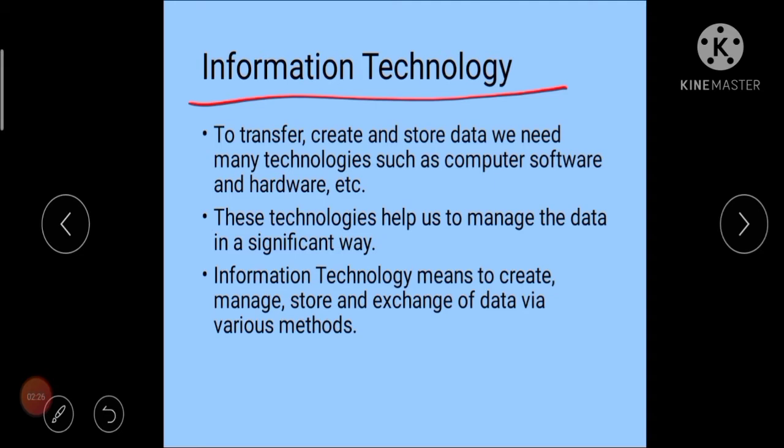It's all written here. To transfer, create and store data, we need many technologies such as computer software and hardware. As we are in the growing period of IT industries, everything which is around us works on the digital format. So digital format needs some hardware, software and several other technologies. Overall, the combination of all these things is known as information technology. So information technology means to create, manage, store and exchange data via various methods.